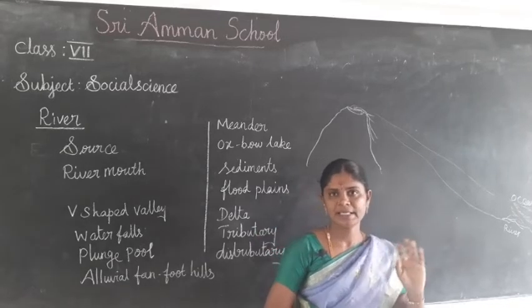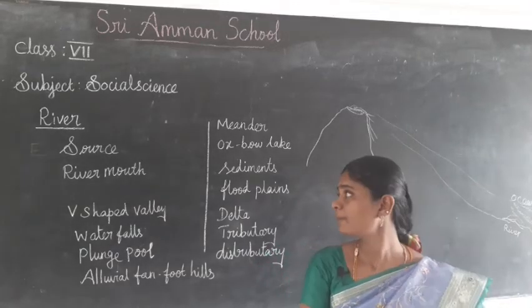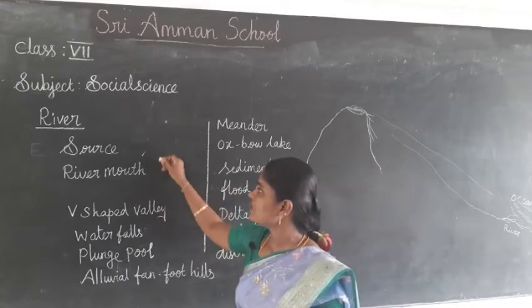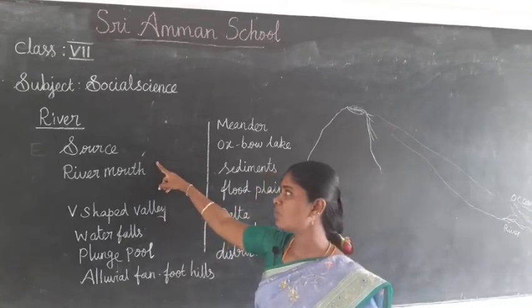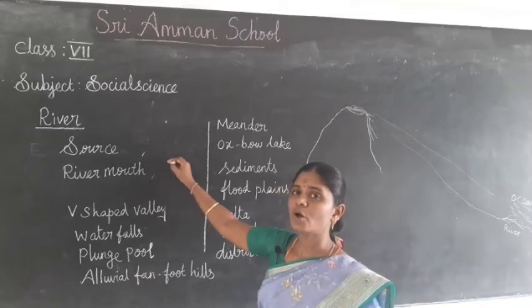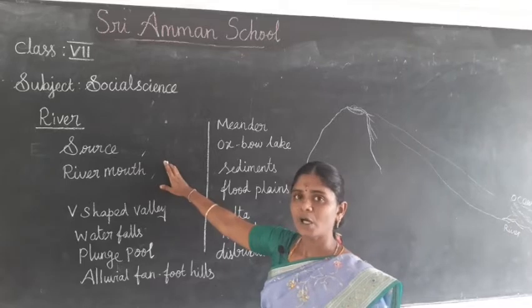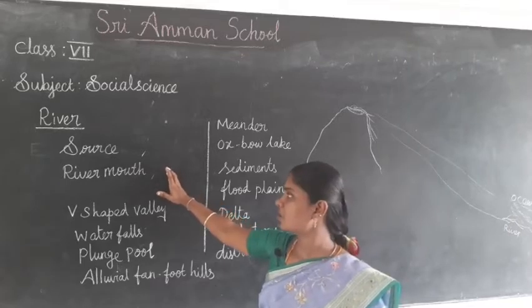Do you clear? Next, V-shaped valley. Source means the origin of the river, that is mountain or hills, and river mouth means the joining place, where the river joins another river or ocean or sea.